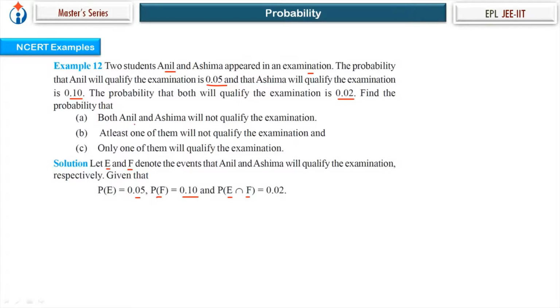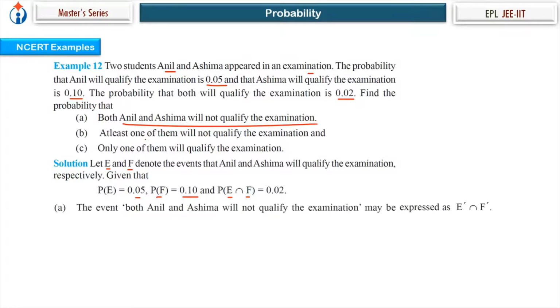Now what is the event whose probability has been asked? Both Anil and Ashima will not qualify the examination. So none of them qualify, meaning Anil does not qualify and Ashima does not qualify. So the probability of which event is asked? E dash intersection F dash.